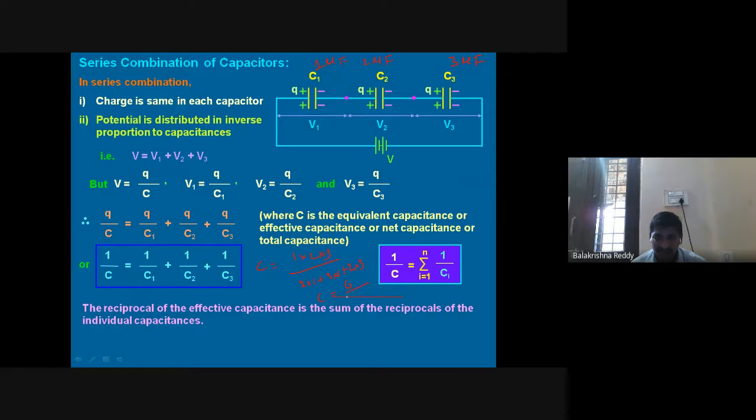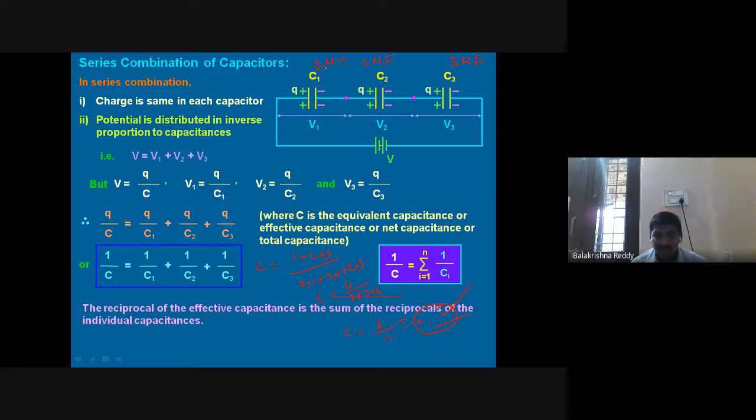Write down 2 1 the 2 plus 3 1 the 3 plus 6, 2 plus 3 plus 6, 2 plus 3 is 5 plus 6. Equal to how much it will be? 6 by 11. So what is the value? Something 0 point will come, right? 0 point something in the sense it is less than 1 or not? It is less than 1.